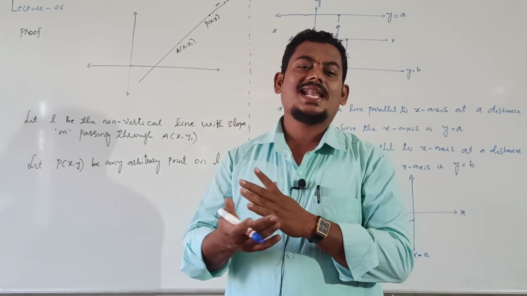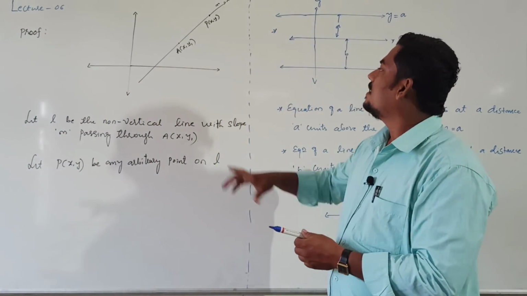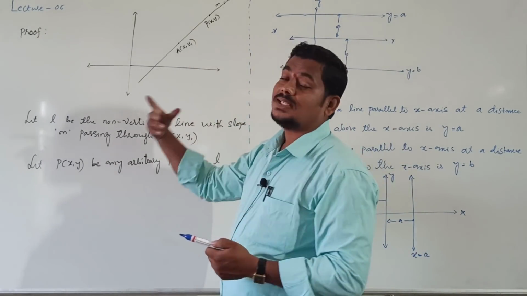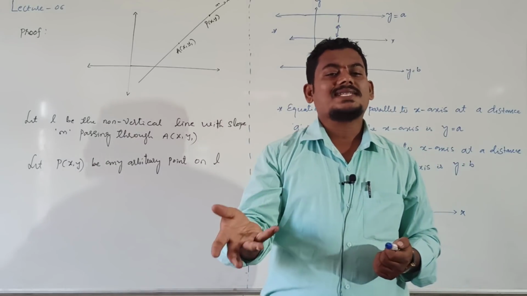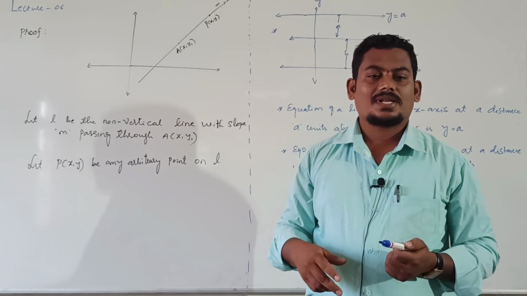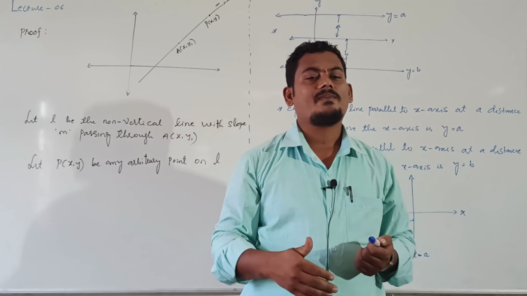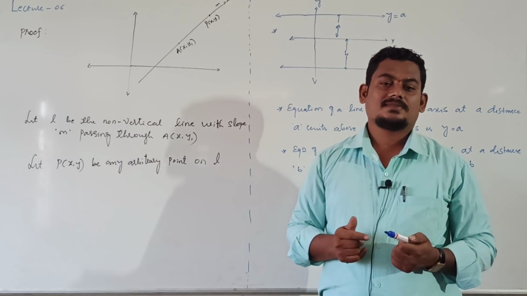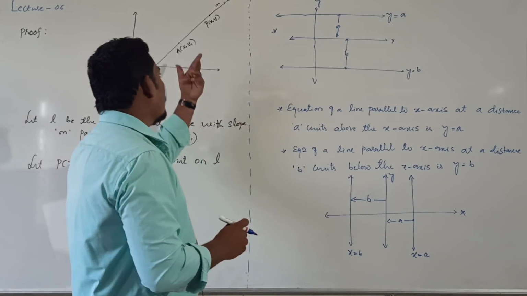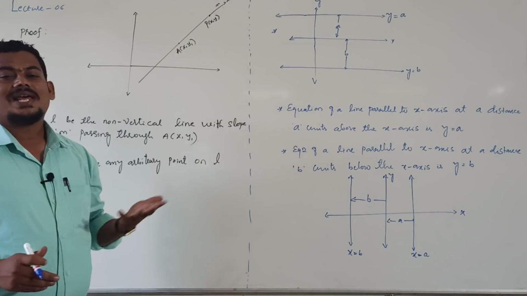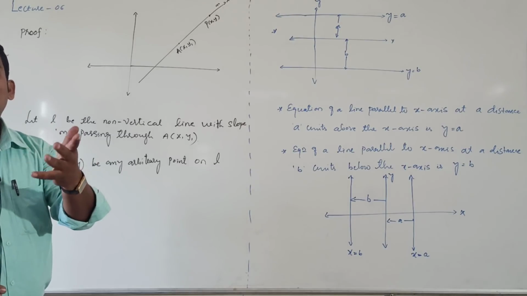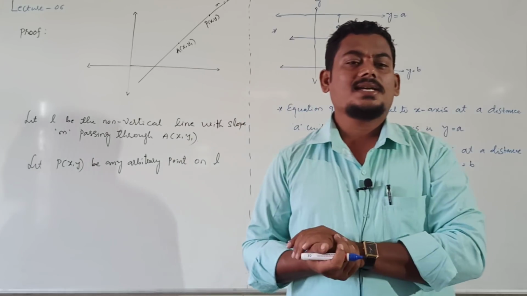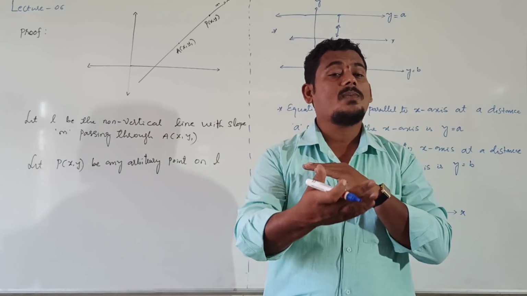Slope of line L is same as slope of line AP, right? Why? Because these two lines are coinciding lines. If two lines are coinciding, then their slopes are equal. Already you know slope of parallel lines. Parallel lines is same as coinciding lines, right? Slope of line L they have given, that is small m. Then what is slope of line AP?